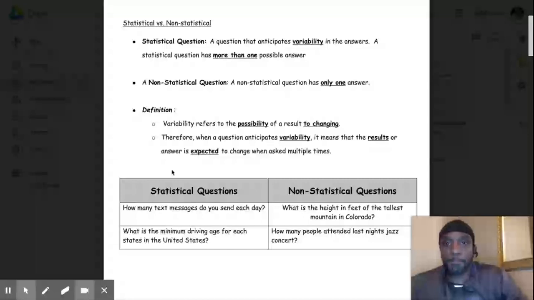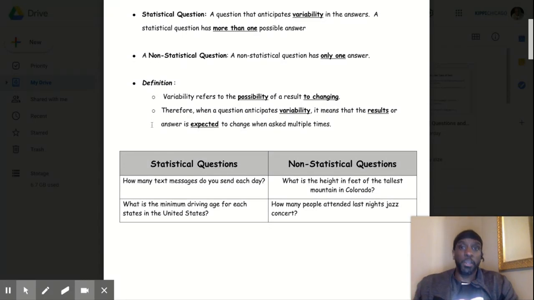Okay, now the definition. Variability refers to the possibility of a result changing. So it has a variety of answers. It could change. You may say blue. This one may say red. That's a variety of answers. Therefore, when a question anticipates variability, it means that the results or answers are expected to change when asked multiple times.